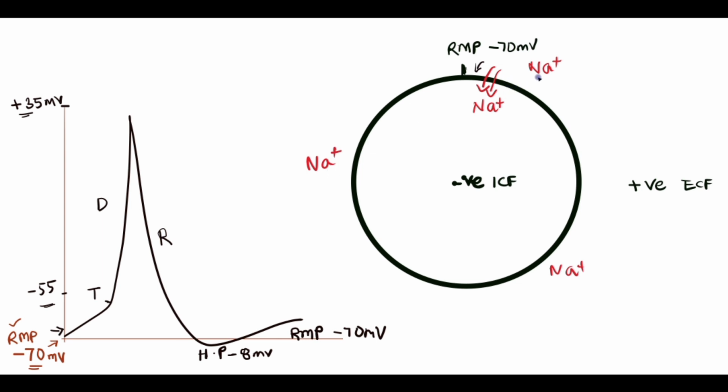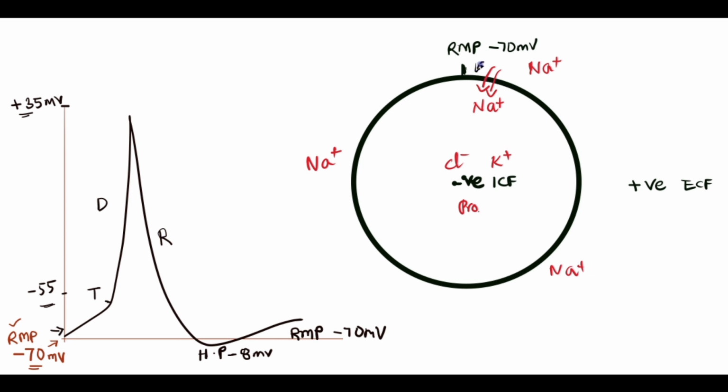Sodium concentration is very high in the ECF, whereas the concentration of potassium is high in the ICF, along with chloride and proteins. This is how the distribution of the potential across the cell membrane is organized by selective permeability.